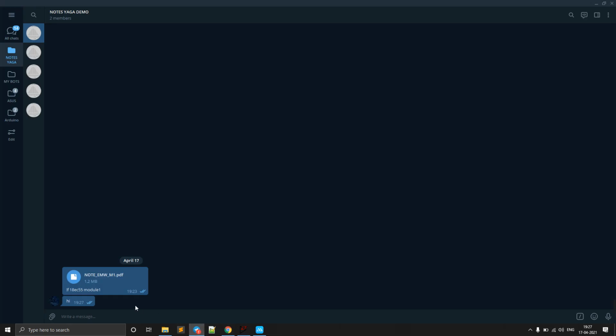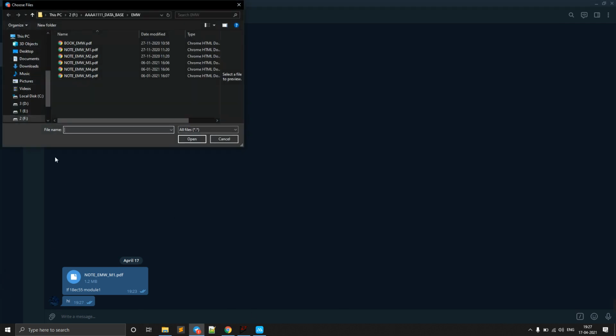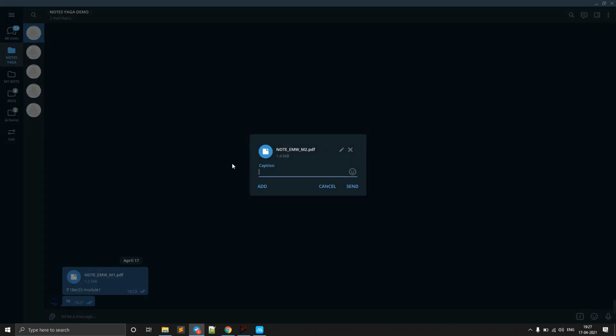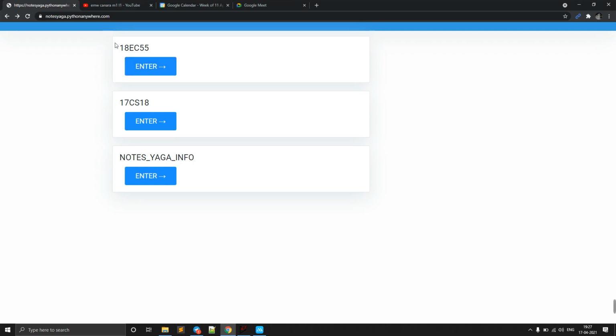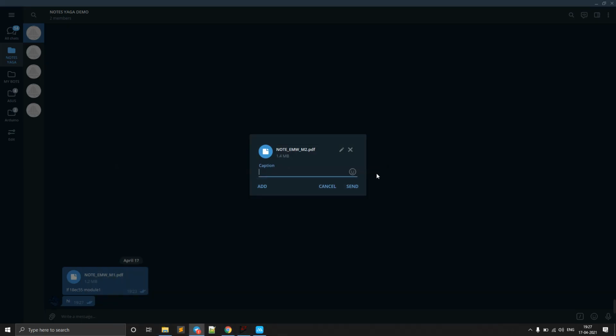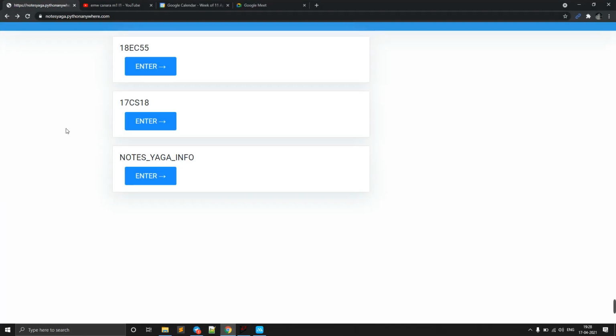Now if I upload any other notes, I'll upload to the same subject, so you see the same subject code. Here I just have to write F, and then specify the subject name. Don't change the subject name. If you change the subject name itself, it will create a new subject automatically, and the file will go to that one.